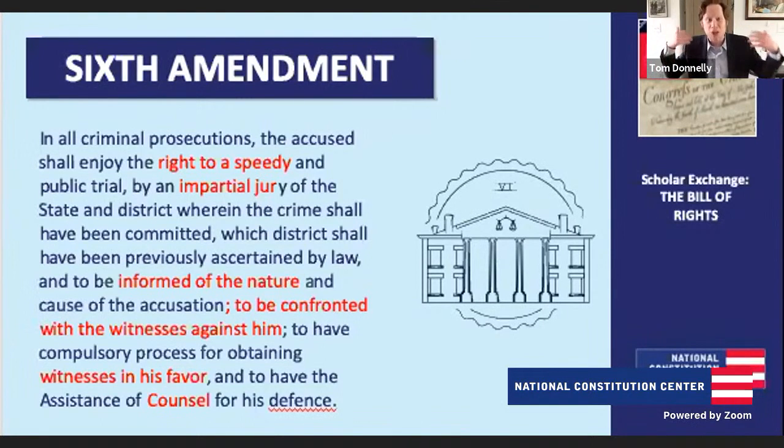So with this comes a right to an impartial jury, a speedy public trial. The government has to tell you what it's accusing you of. So that's the right to be informed of the nature of what you've done. You have a right to confront your witnesses. So this is the right to cross-examine those who are coming out against you. You have a right to call your own witnesses, so the government can use its power to say, no, you witnesses have to come to court and testify. And then finally, a right to counsel.